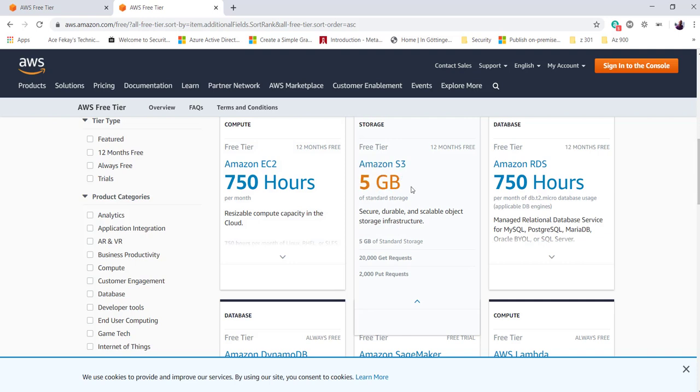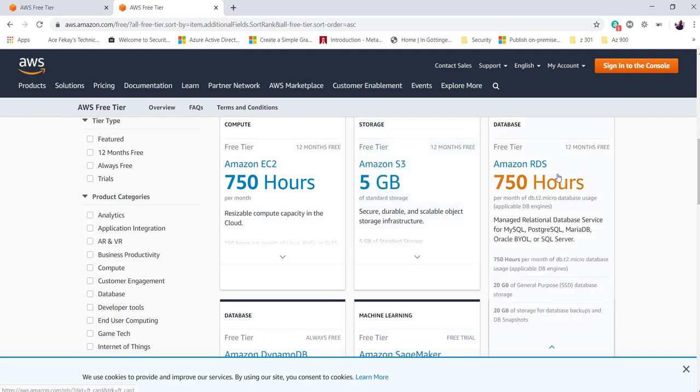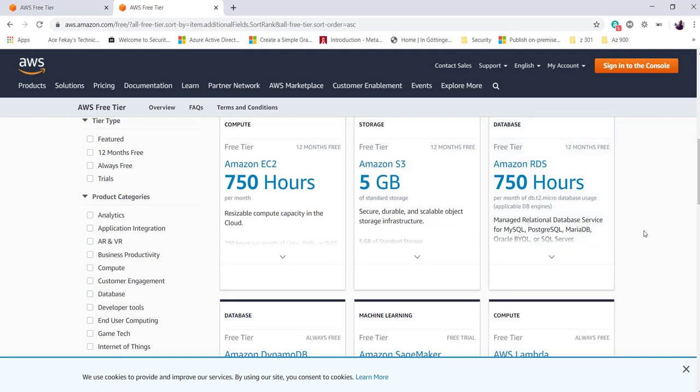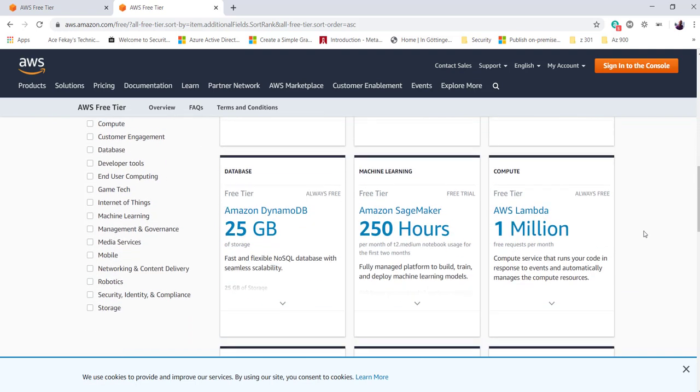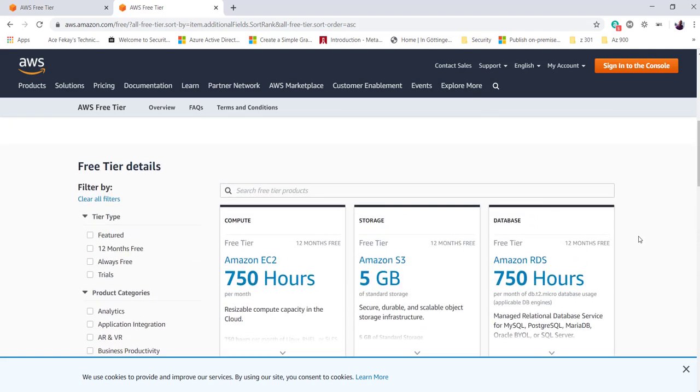Similarly, for S3 storage, you cannot go more than 5 gigs of storage. For RDS, it's 750 hours. So as you scroll down, you will see the upper limits of every service for that trial duration. Okay, you can also go ahead and search them.